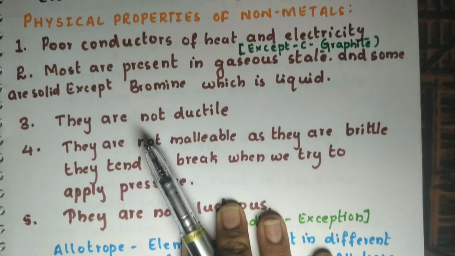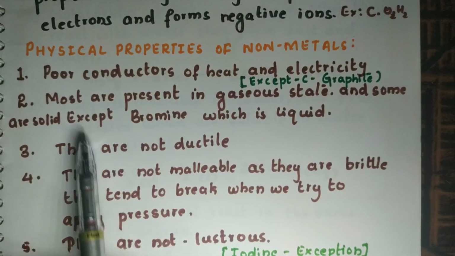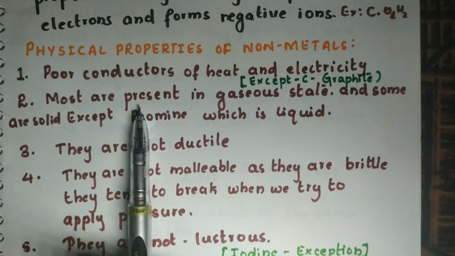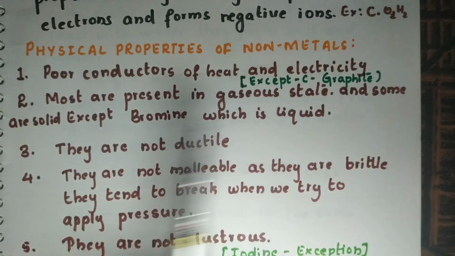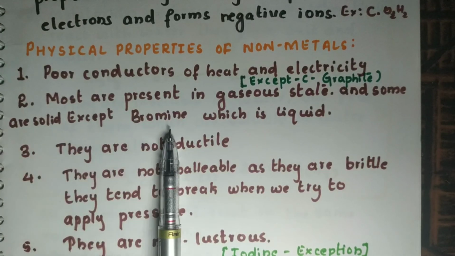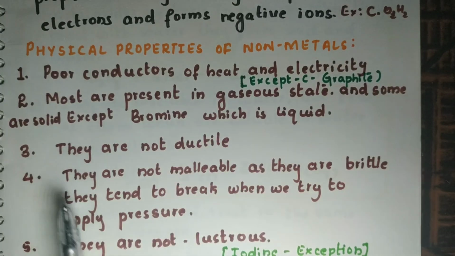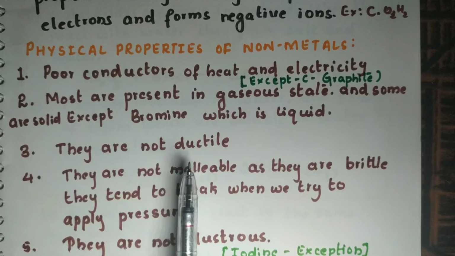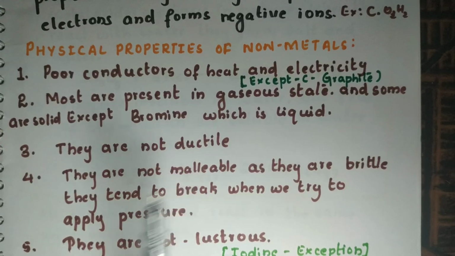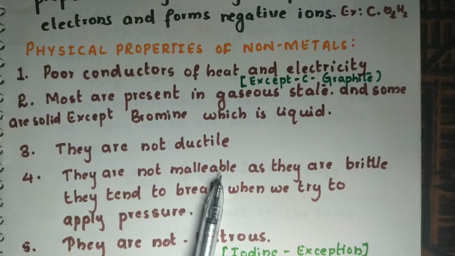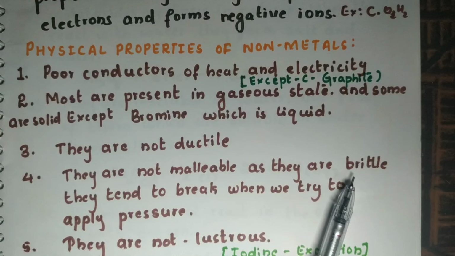The next property is they are present in the gaseous state and some are in the solid state. The exception is bromine, which is liquid. They are non-ductile, that is they cannot be made into wires. They are not malleable. They are very brittle. They break when we apply pressure. They are not lustrous. They are not very shiny, but the only exception is iodine, which is shiny.